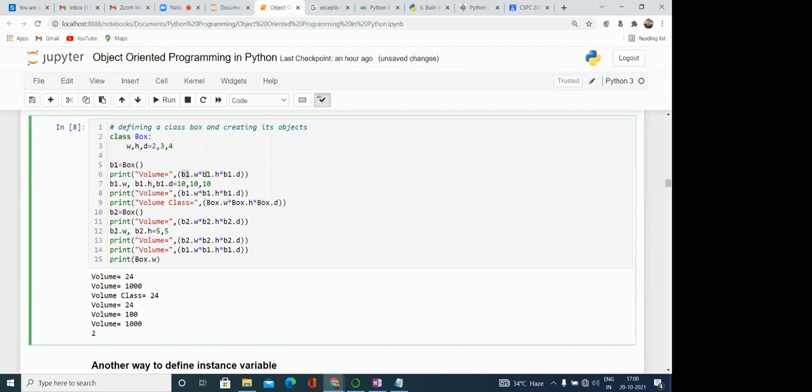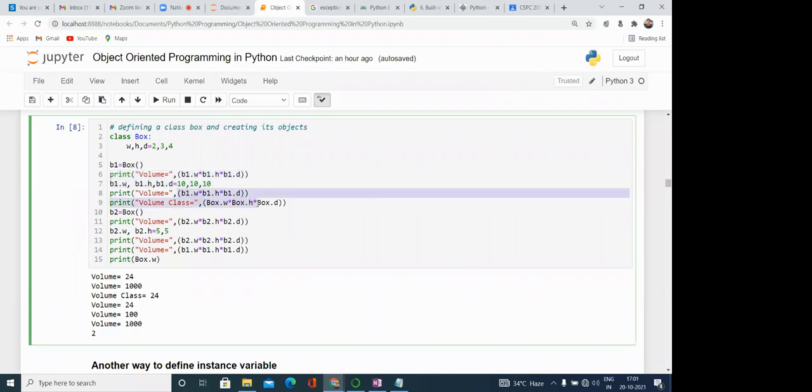This is the value, 24. Why 24? Because at this point of time this object b1 doesn't have w, h and d. But after this line, it is adding some instance variables to b1, w, h and d, and we are assigning the value 10 into 10.